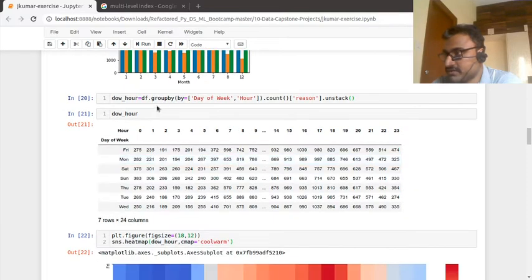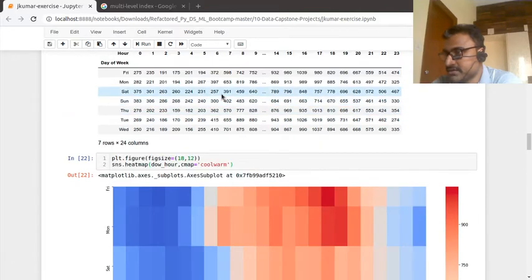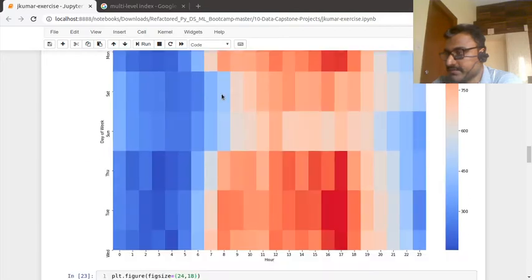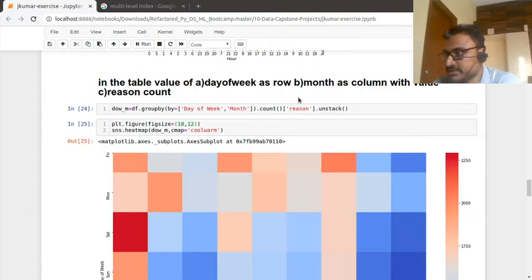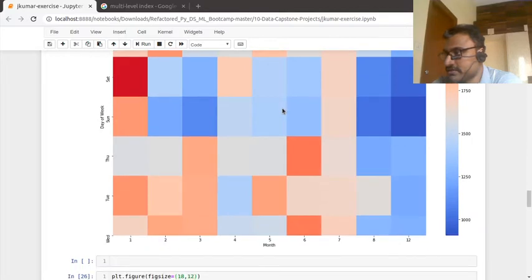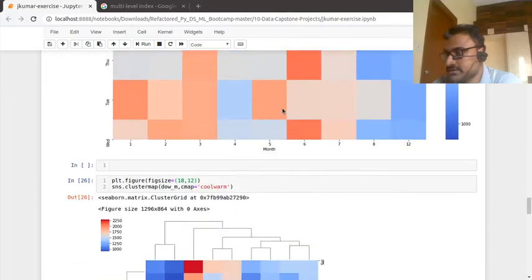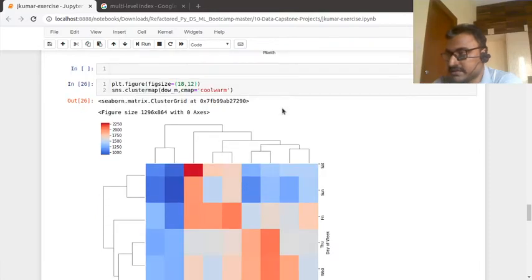And after that I'm going to go one step deeper with a heat map and also a cluster map. This is for day of week with hour, and day of week with month, so that we will get to know what happens in the 9/11 calls.